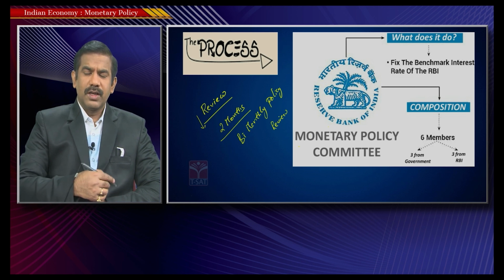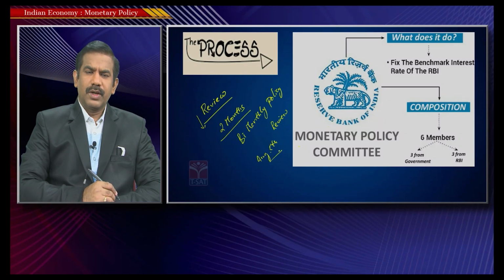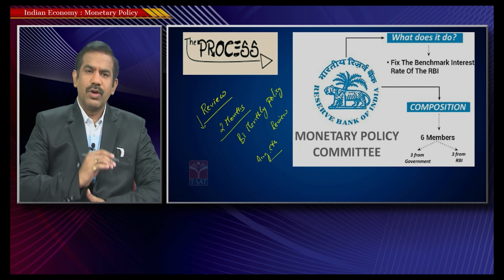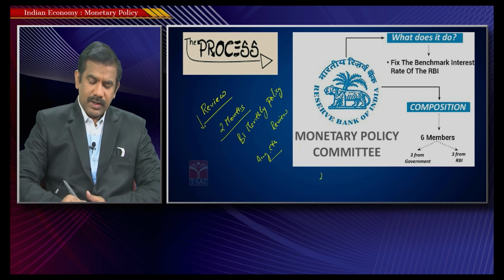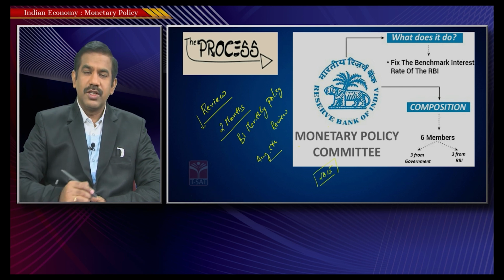It's not necessary. Recently, in the months of May and June, and today is August, just on August 5th, we had a policy review. In the recent policy review, the RBI also went for a sudden change in the policy rates, an increase in the repo rate, just to contain the phenomenon of inflation. It's not necessary that the RBI has to do the review only once in 2 months. If required, the RBI could make a change in policy at any point of time based upon the situation in the economy.